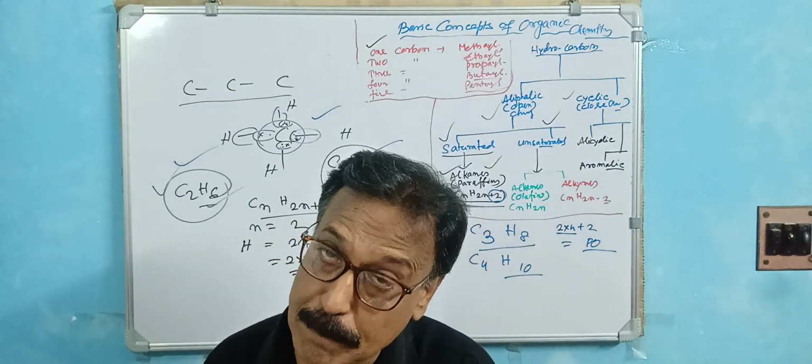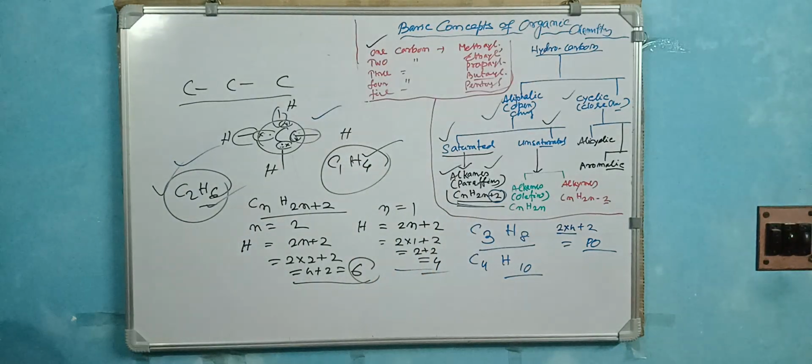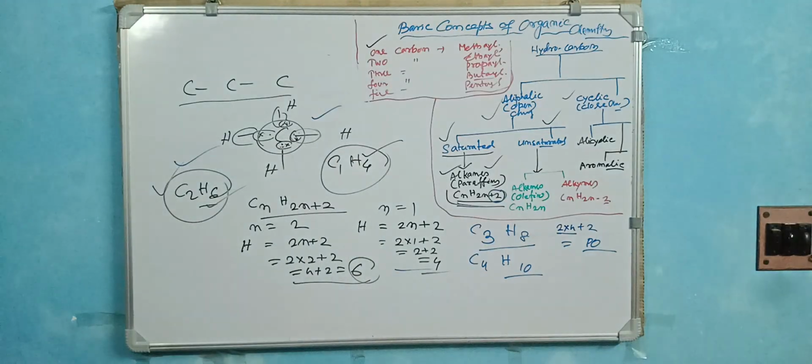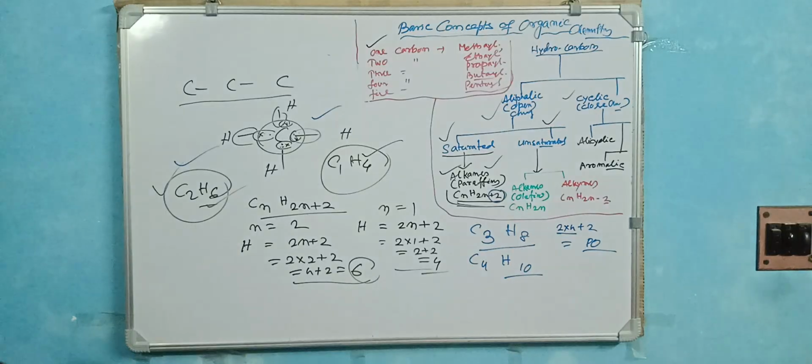The 4 number is butane, 5 number is pentane, 6 number is hexane, 7 number is called heptane. Then 8 number is called octane, 9 number is called nonane, and the 10 number is called decane.